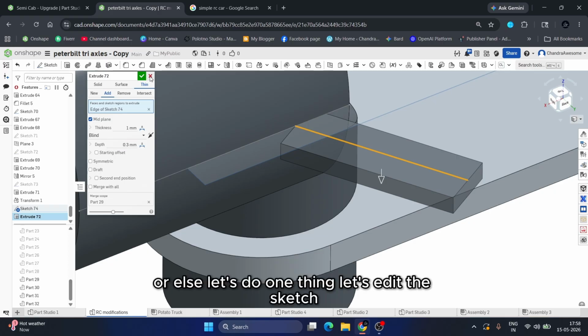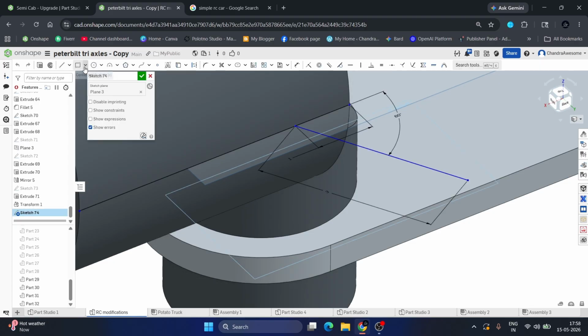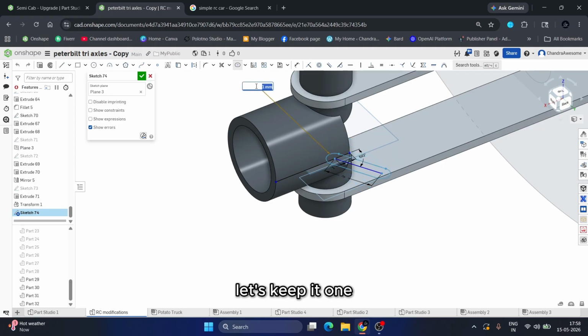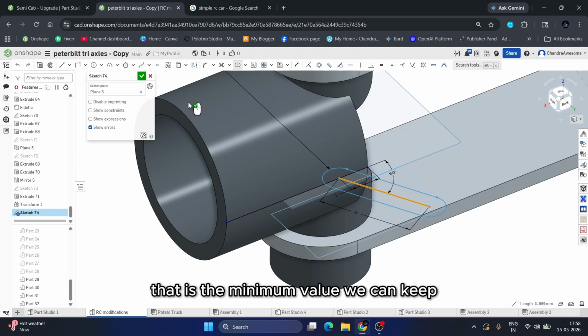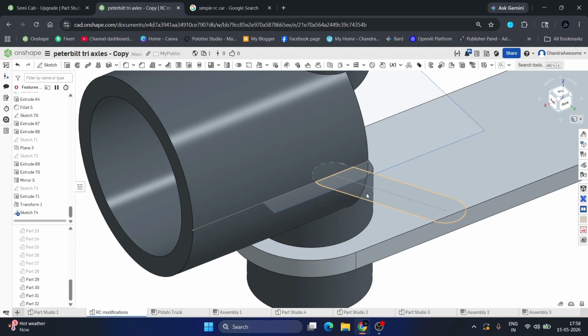Or else, let's do one thing. Just edit the sketch. Choose the slot tool once again. Draw it and give the value as small as you can. Let's keep it 1. That is the minimum value we can give. Double click to save it. Now save the sketch.